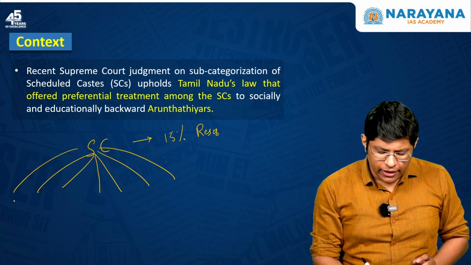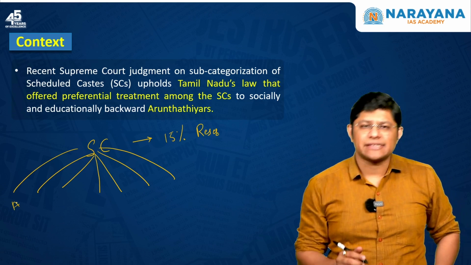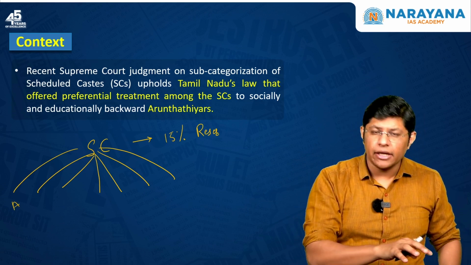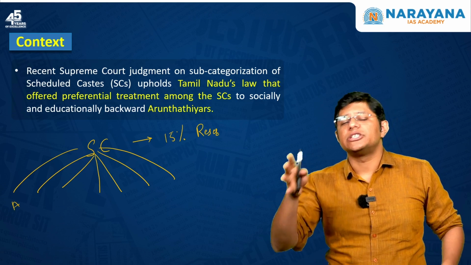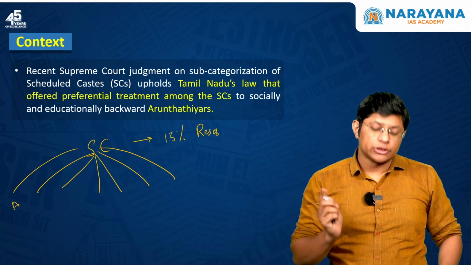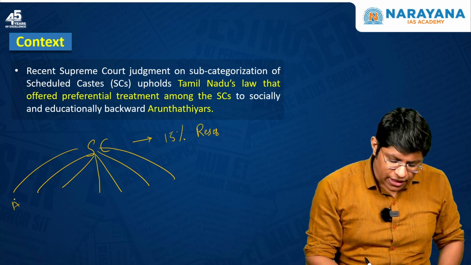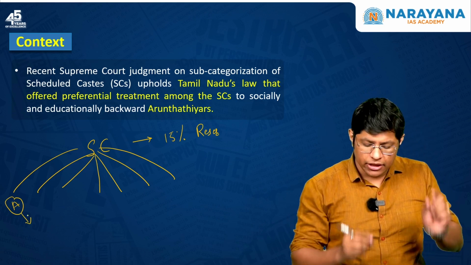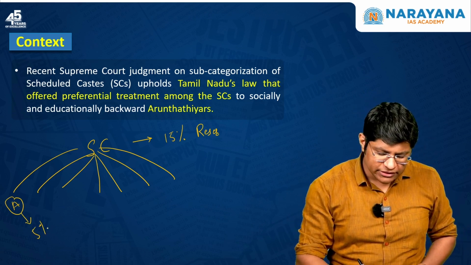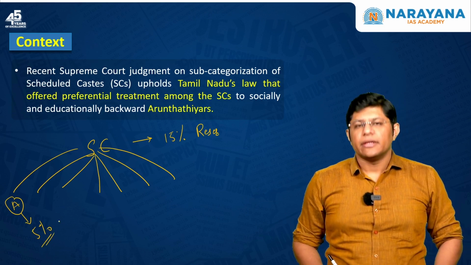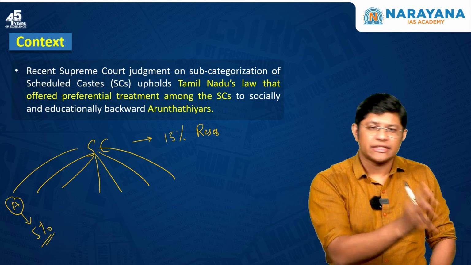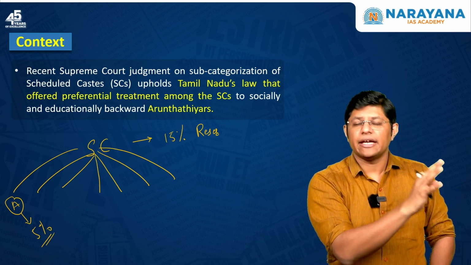there might be this A community in the SC which might be socially and economically more backward than the other scheduled caste communities. So the state can give this community, let's say, 5% reservation. This is known as subcategorization of SC. The Supreme Court allowed the states yesterday to subcategorize the SC.